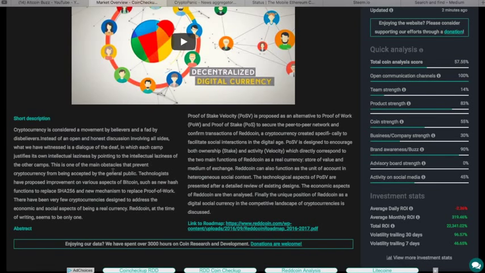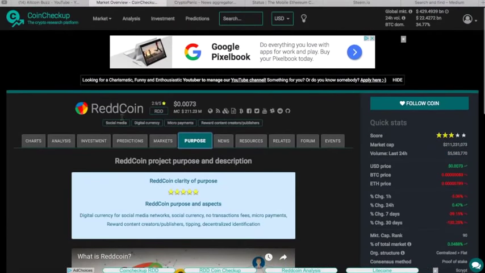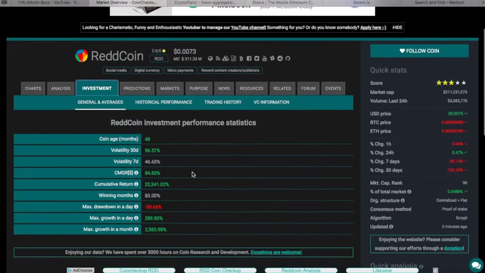Here's the description of what they do, the link to their roadmap over here, and I told you I really want to see this. It's been in existence for 48 months. Coin age, 48 months. This volatility, even a little higher than Bitcoin right now. Cumulative return, huge. 83% winning months.